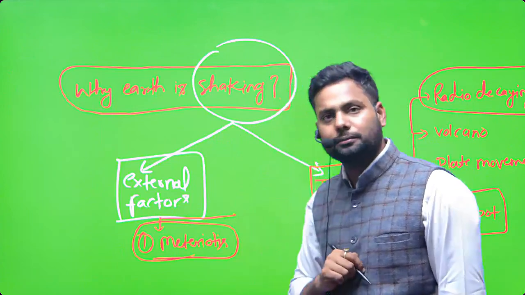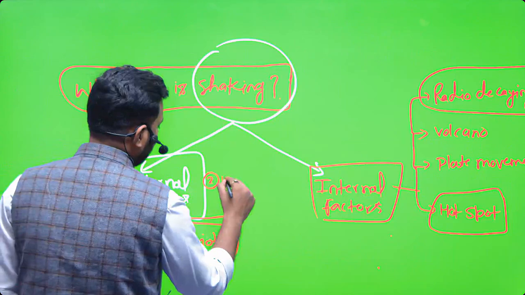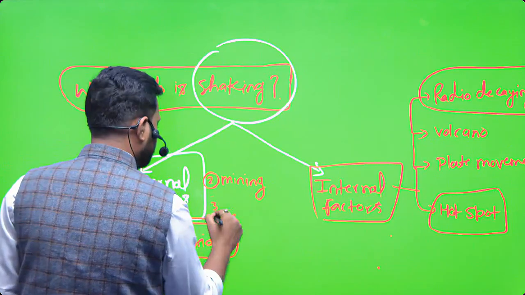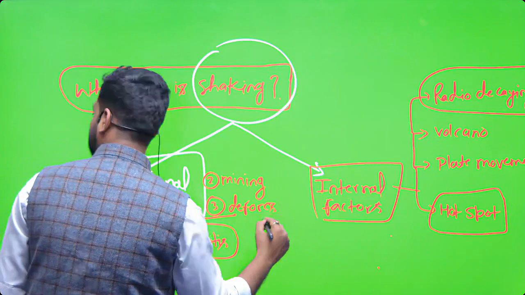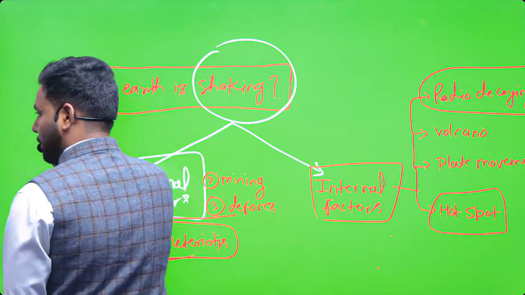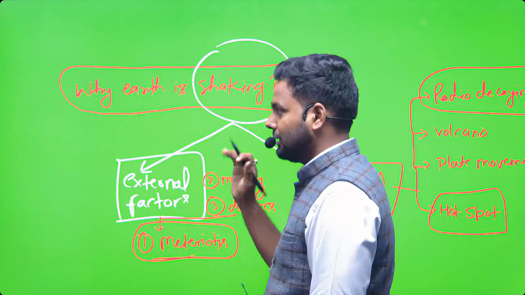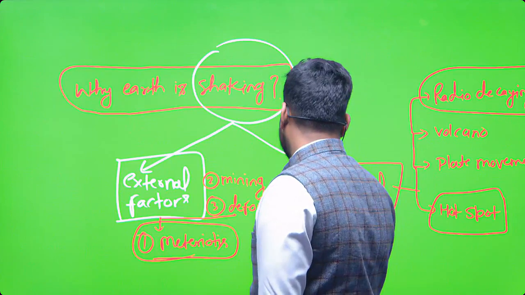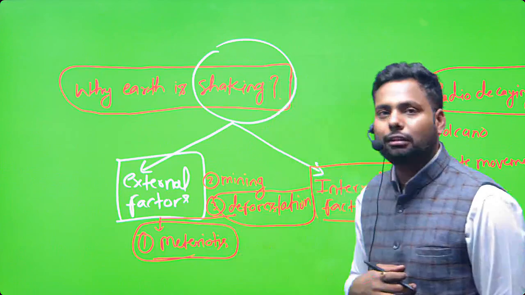The second one is mining. The third one is deforestation. These are also external factors.